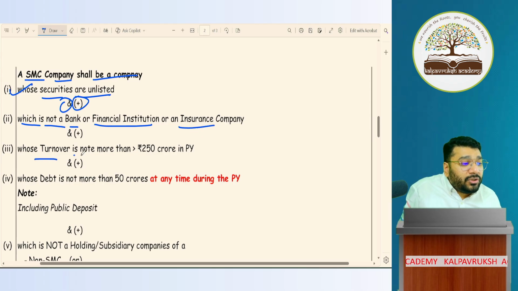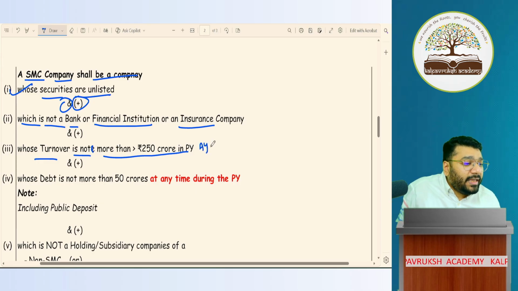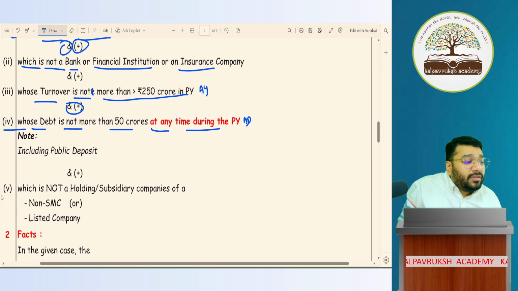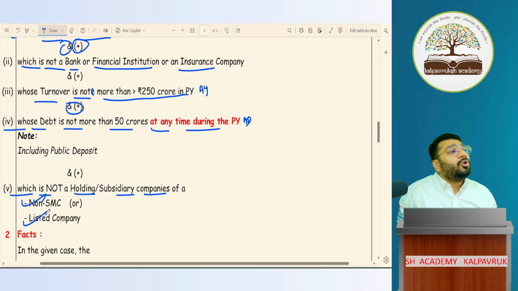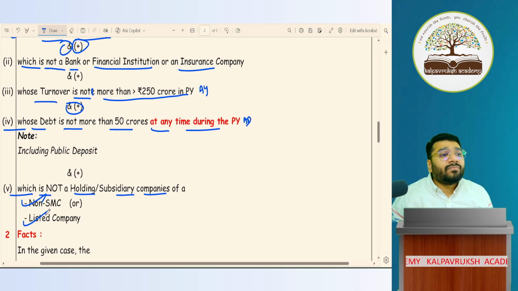And whose turnover is not, note alert, not more than 250 crores in the previous accounting year. And whose debt is not more than 50 crores at any time during the previous accounting year. And this company should not be the holding company or the subsidiary company of a big company or super big company. If all these 5 conditions are satisfied, then you are a small company.